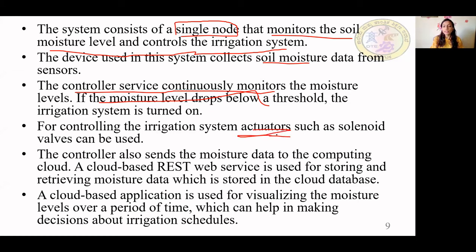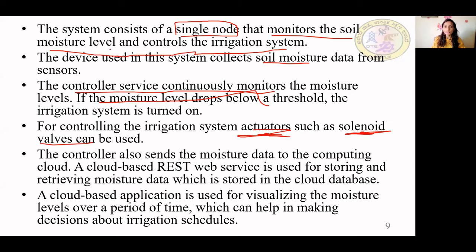See, in the first example, to turn the fan on and off, what actuators were required? Relay switch, we had used. In the irrigation system, we use solenoid valves. Why? To turn the pump on and off. I cannot just write the program and tell it to turn on the pump. Some device should be there to turn on the pump. For that, an actuator is required.